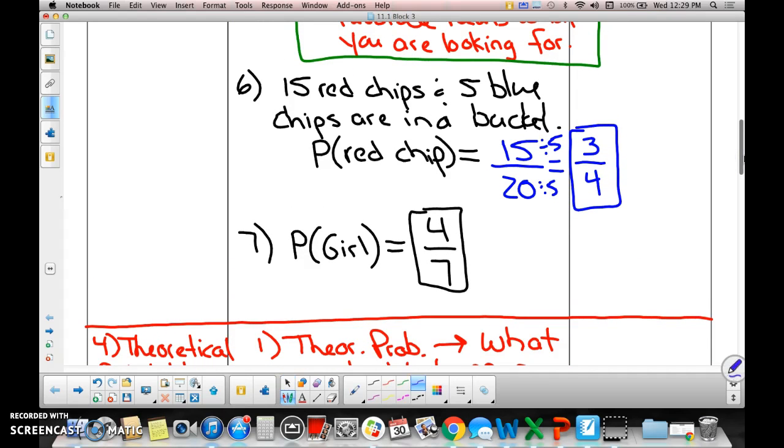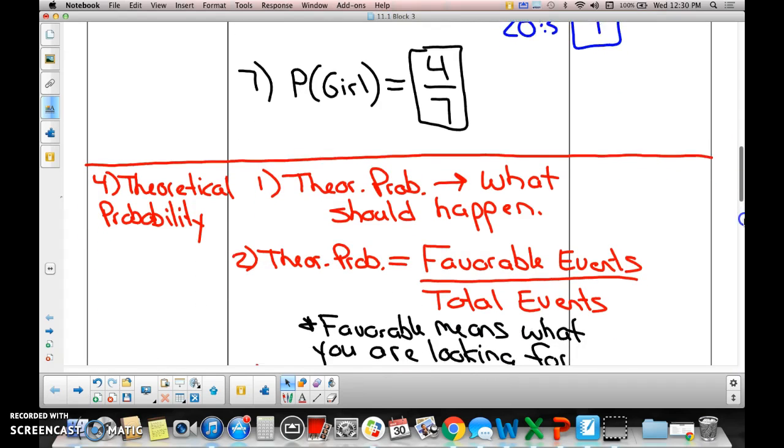Remember, the numerator is what? What is the numerator in the formula for theoretical probability? The numerator says what, Kirthi? Favorable events. What is the denominator, Axel? What is the denominator? We should know this. We shouldn't have to look in our notes. Favorable events over total events. Total events, okay?